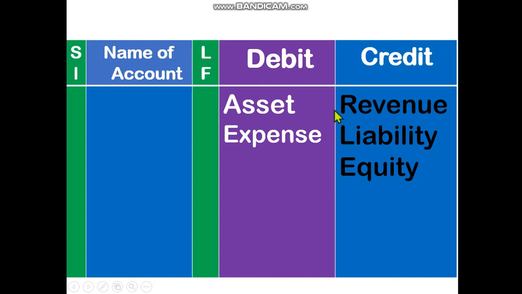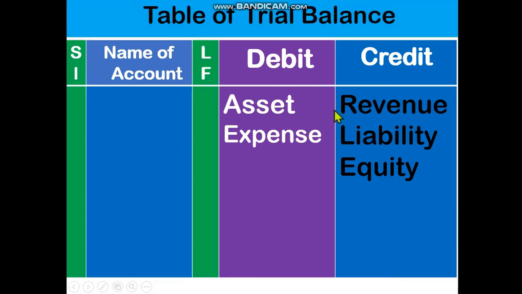Dear student, this is the basic formula for preparing trial balance. Table of a trial balance. Dear student, look, there are 1, 2, 3, 4, 5 columns in trial balance. First column is serial number. We will write 1, 2, 3, 4. Then name of account. Earlier we have given some examples: salary, rent, advertisement, purchase, sales, furniture, building. All are the names of account.